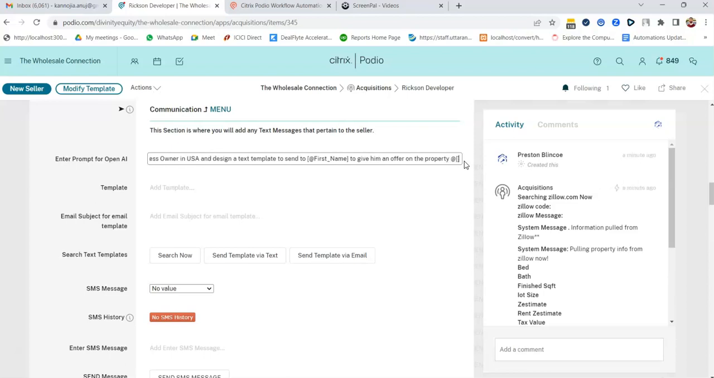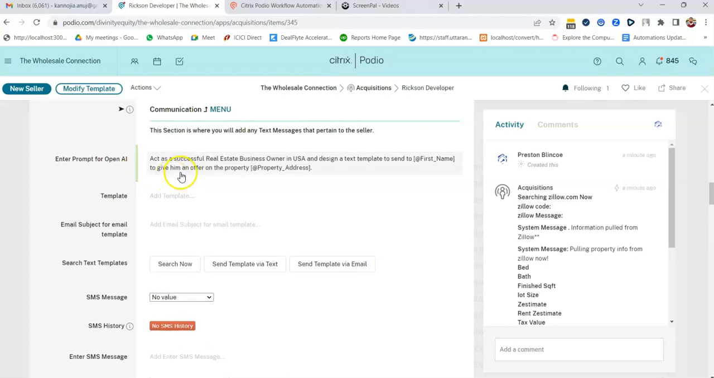I'm going to write at the rate property underscore address. So this is how I've written the prompt. What I'm going to do is put it over here, and this is my prompt. This is the knowledge which you are giving to OpenAI and ChatGPT, and you are saying, act as a successful real estate business owner in USA and design a text template to send to first name to give him an offer on the property. So I'm going to click the search now button.